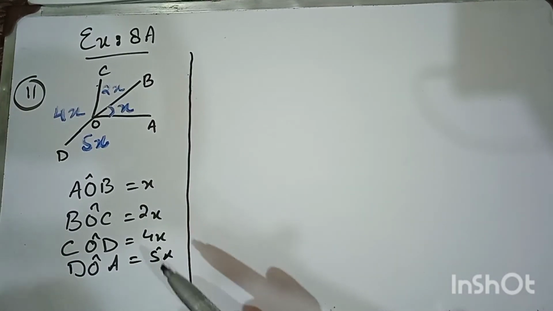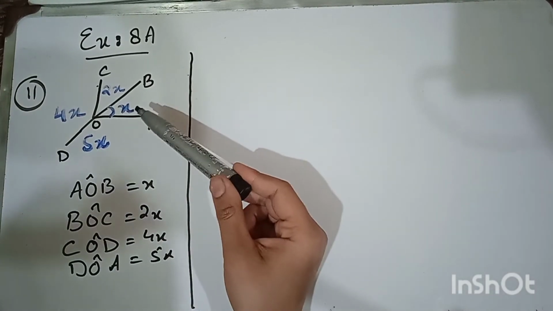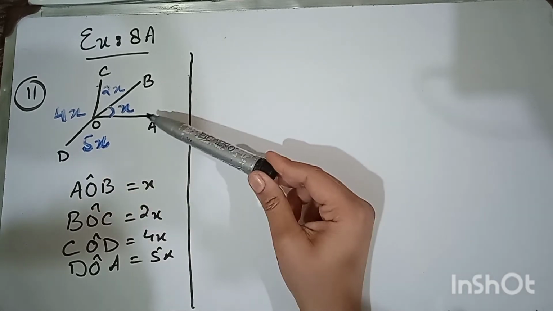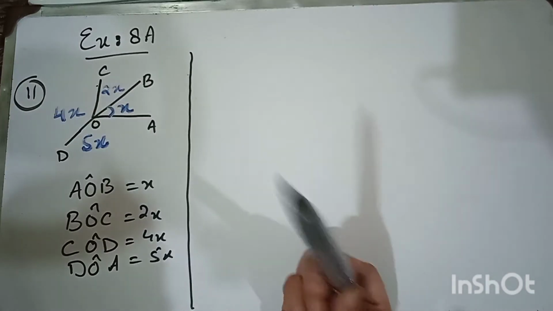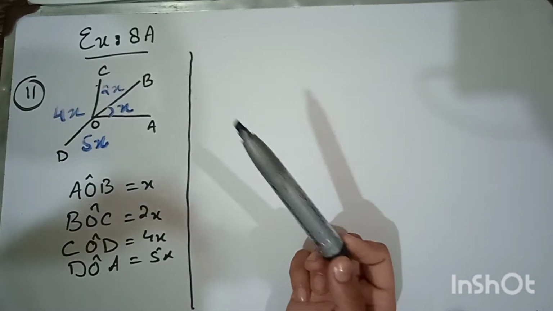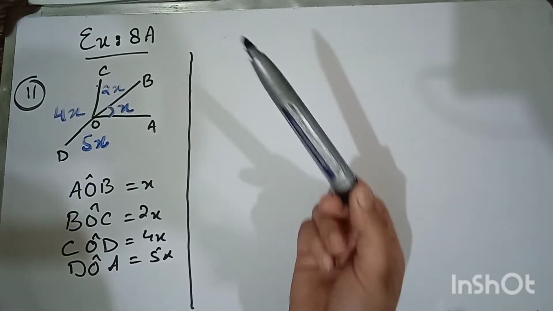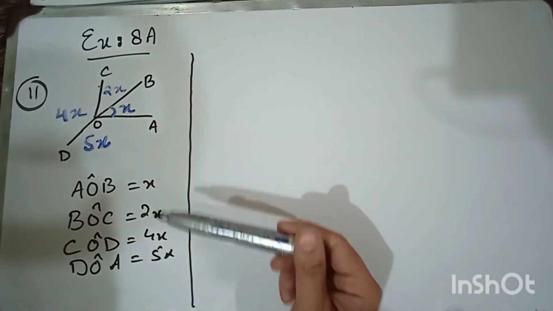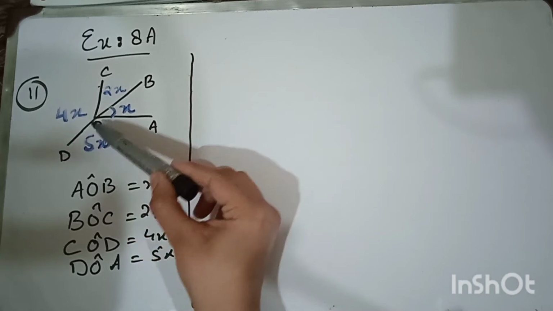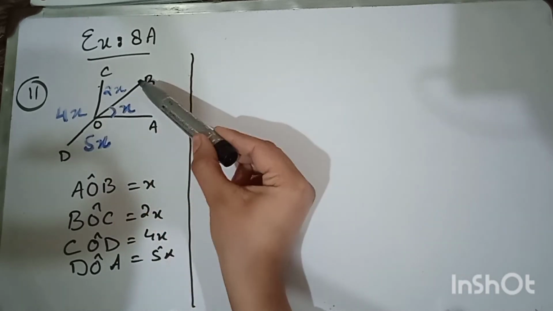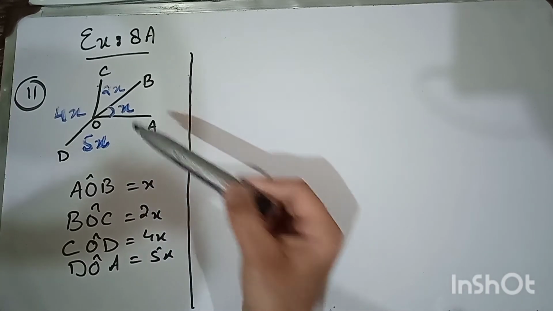Now what we need to do is find the value of the unknown variable x, and after finding x, we put this value in all the angles, so we get a constant value for each of these angles. By using the property of a straight line, here I have the straight line DOB. The sum of the angles on a straight line is equal to 180.